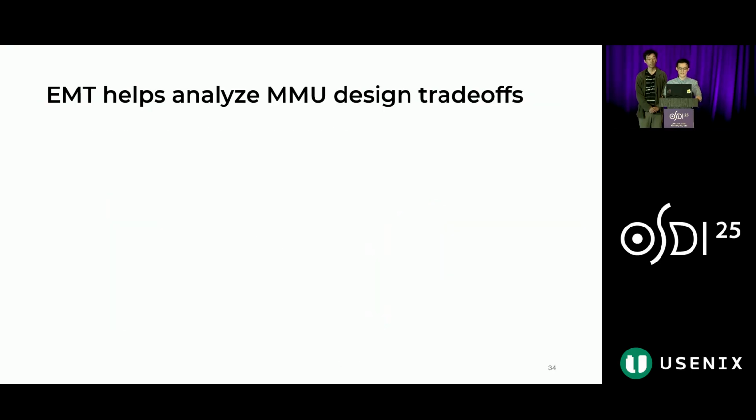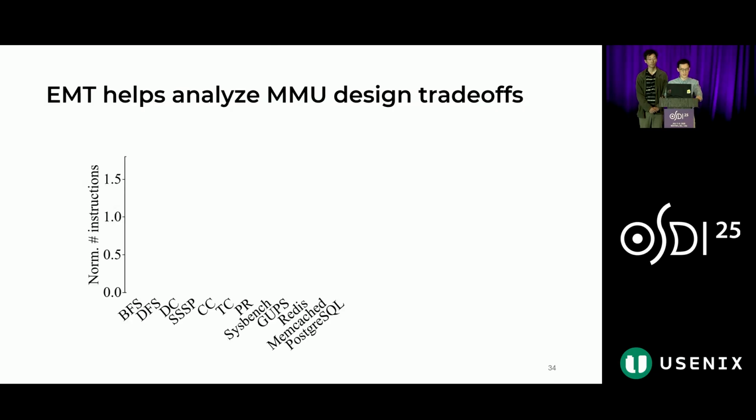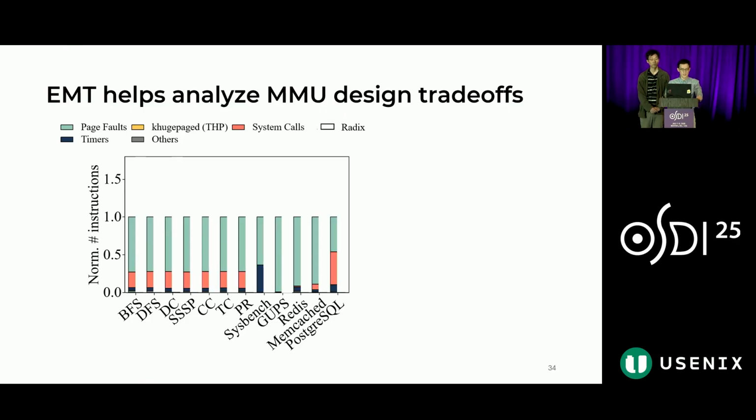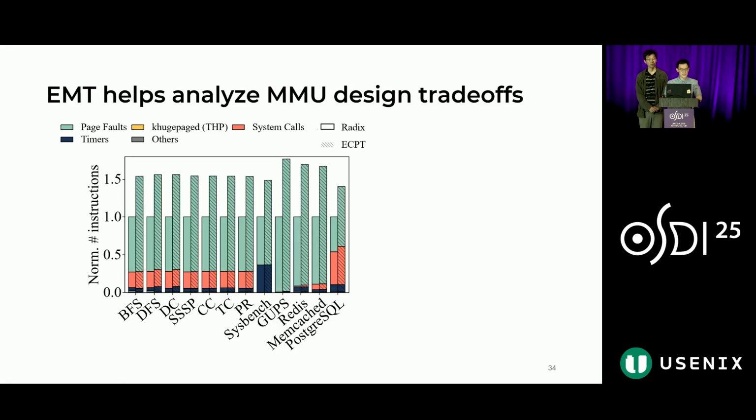EMT also helps us analyze MMU design trade-offs. Here we show a kernel instruction breakdown over 12 benchmarks on radix and ECPT. We put the kernel activities into 5 categories, and let's first see what's the behavior of radix. Not to a surprise, most of them are within the page fault handler. However, when it comes to ECPT, ECPT spends significantly more work inside the page fault handler.